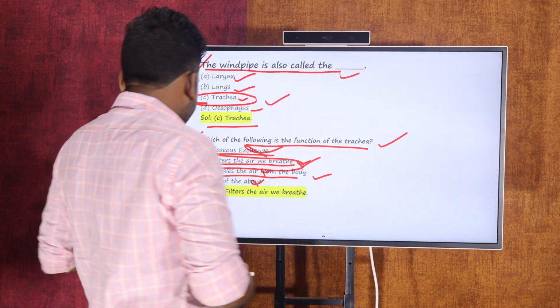My dear students, this is about today's session. Today we have discussed the meaning of the trachea, the exact position of the trachea, the organ association of the trachea, the structure of the trachea, and the functions of the trachea. So this is about today's session.